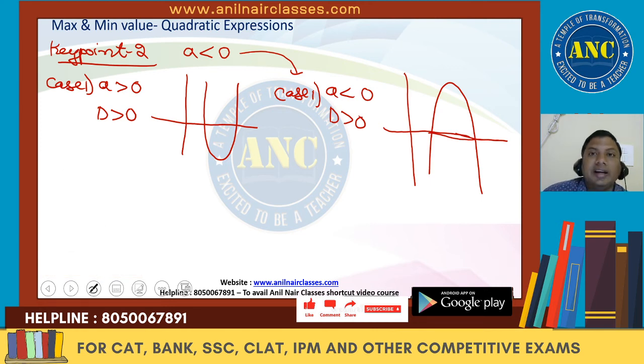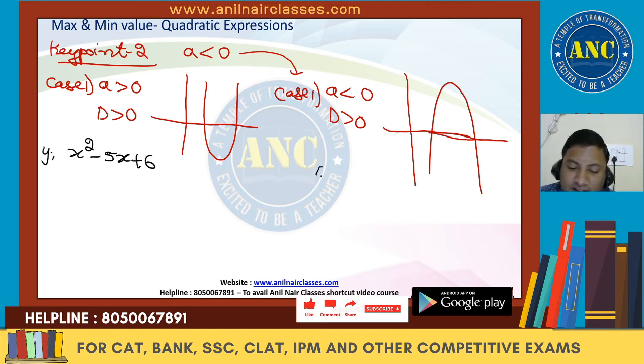I hope the idea is clear. Why is it happening? Reflection along x-axis. Now see here, this is x square minus 5x plus 6, this is y. Listen carefully. This is nothing but minus x square plus 5x minus 6.